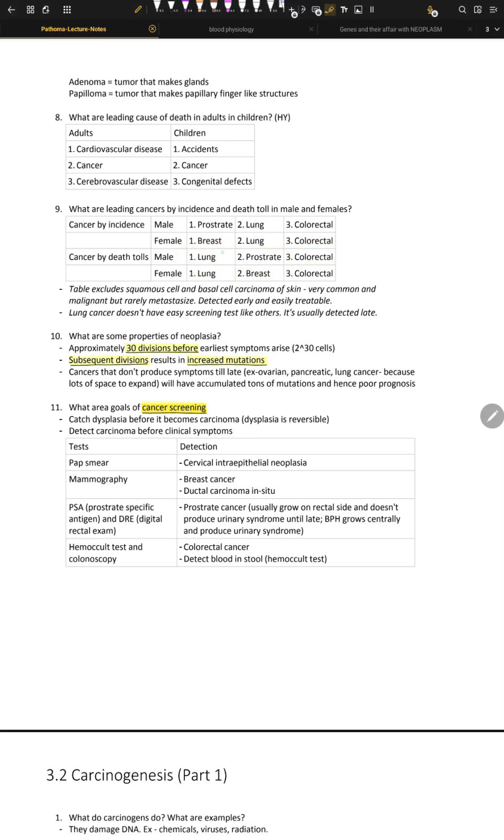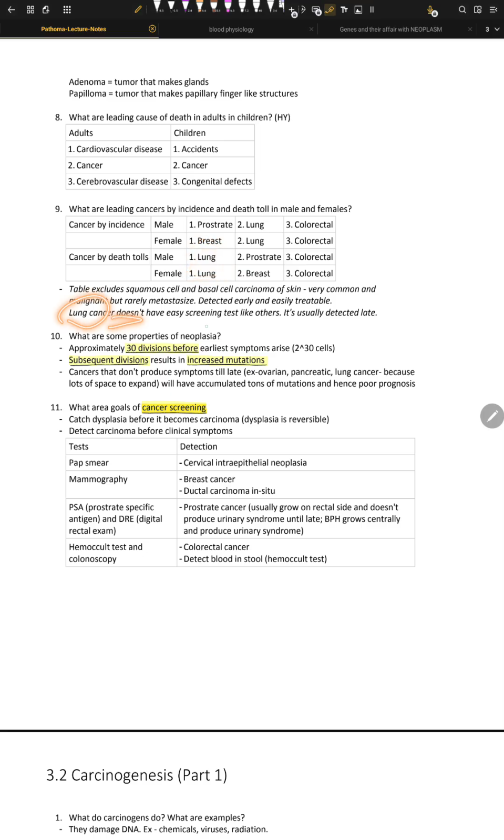In females, the number one type of cancer that happens is breast, second is lung, third is colorectal. In females, the number one killing cancer is lung again, second is breast, and third is colorectal. So colorectal is one of the least by incidence. So here, the cool thing is that lung has been the number one killer of males and females for 20 years. And I read that, and I even heard that from the writer of Pathoma. He also told that. So that's a cool point right there.